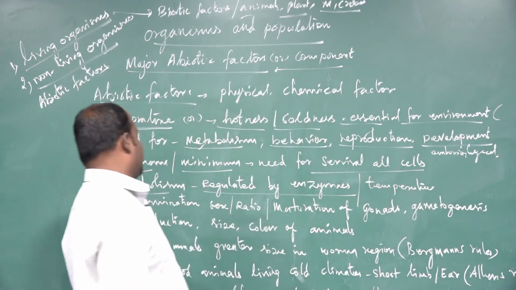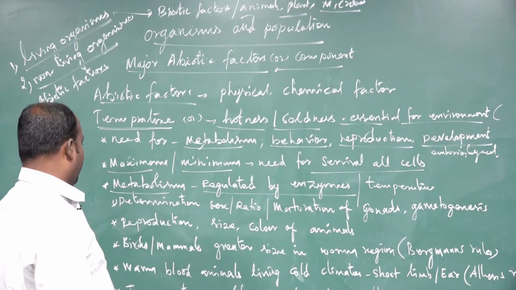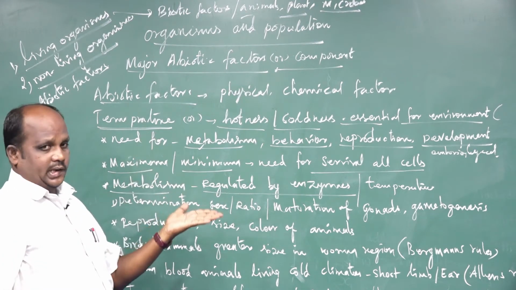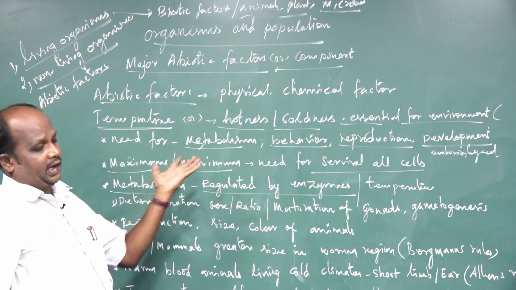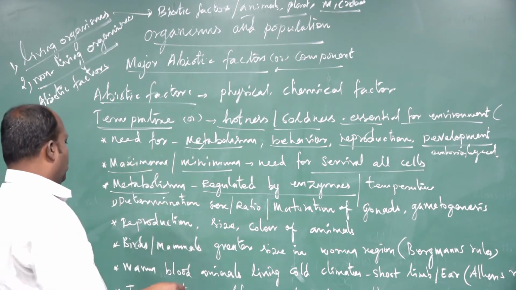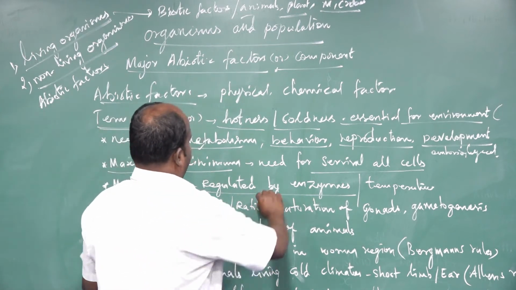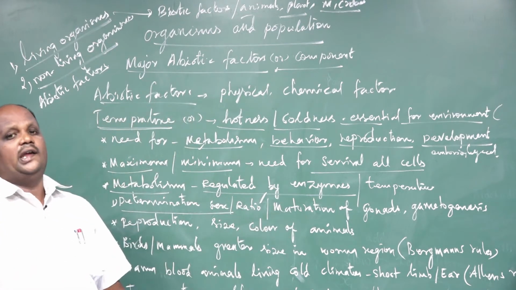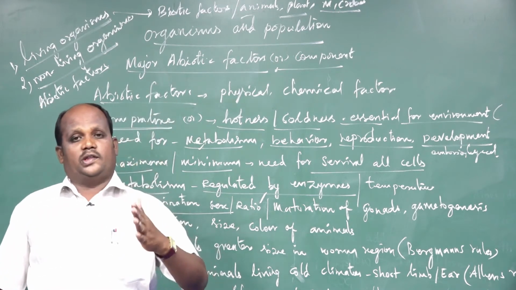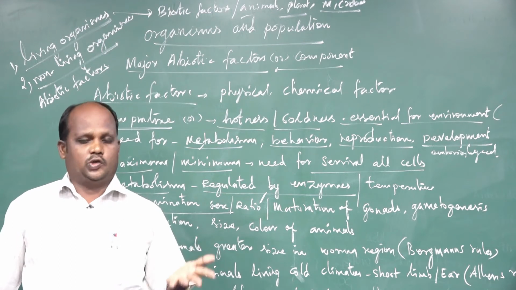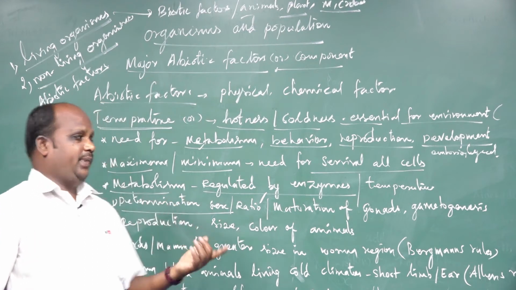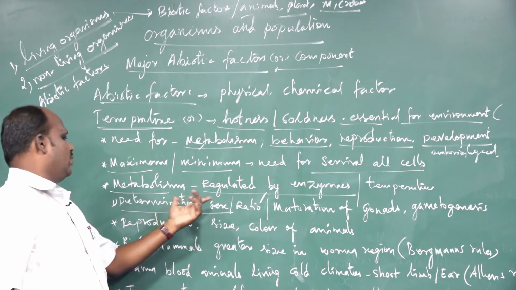Enzyme plus temperature, very essential for the activity. Second one, from the ecosystems, for the plant life cycle, for the animal life cycles and microbes also, some other characters are designed by temperature. What are the characters? Sex determination and ratio. A newborn may be male or female, both in humans and animals.